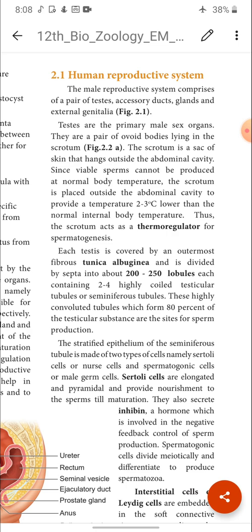Okay, children. So you could understand about it. Another way the question can come is: why does the scrotum act as a thermoregulator? Is this statement true? If true, discuss it. Okay, same answer only. Okay, next.